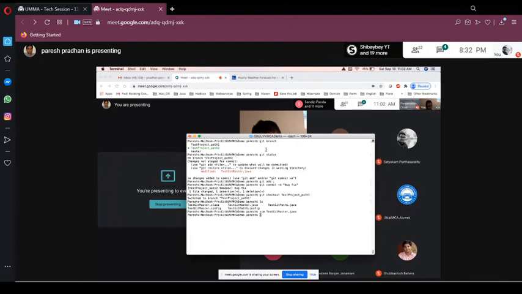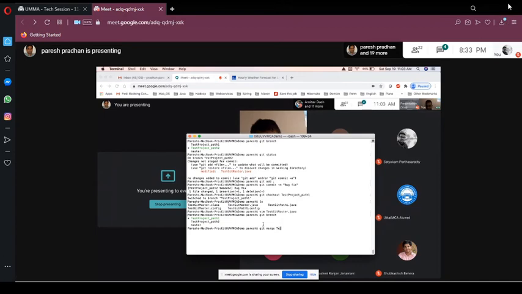So we are in git branch, we are in path 1. Now I'm not merging it into master. In the real world, it's best practice to move the code to master so that master has the latest of all. But right now, because you asked me, I'm merging the code from path 2. So I'm merging all the path 2 code to path 1.